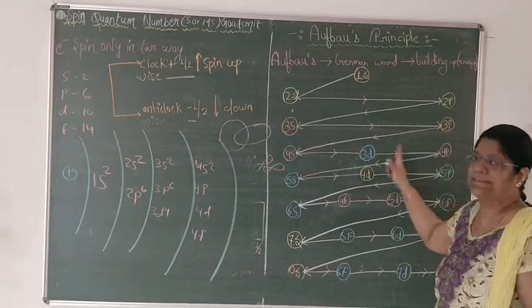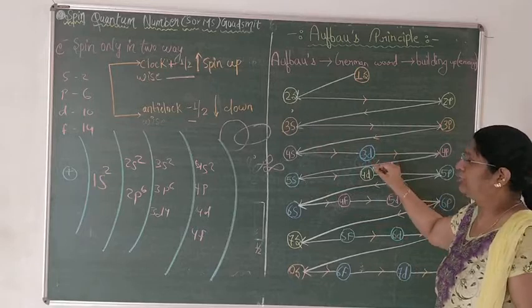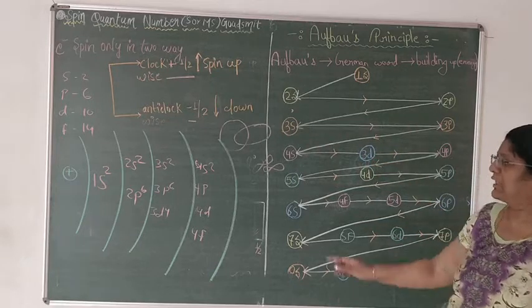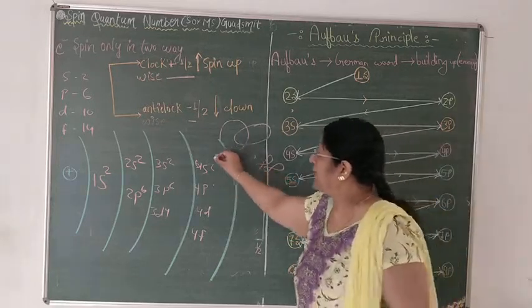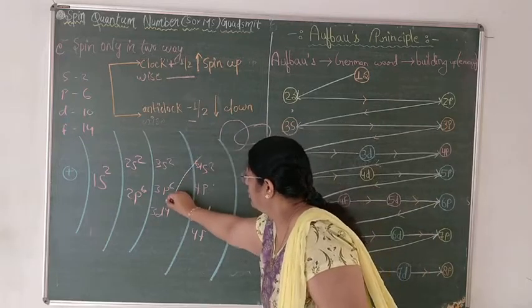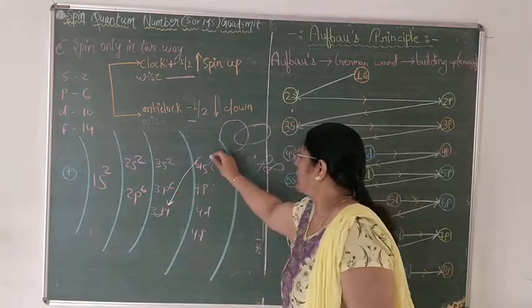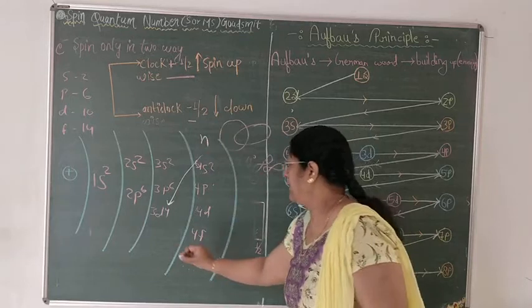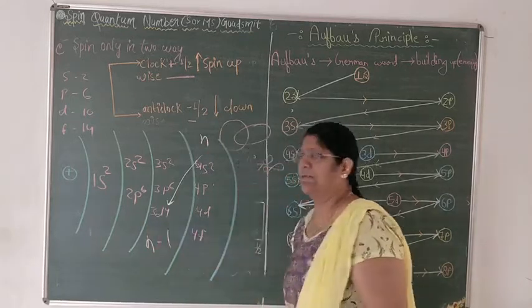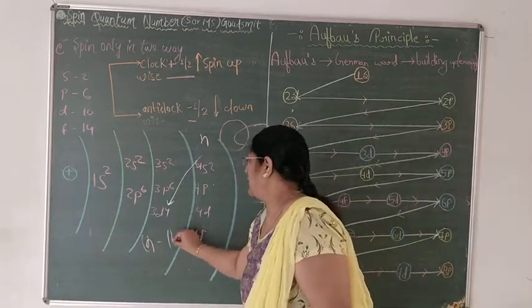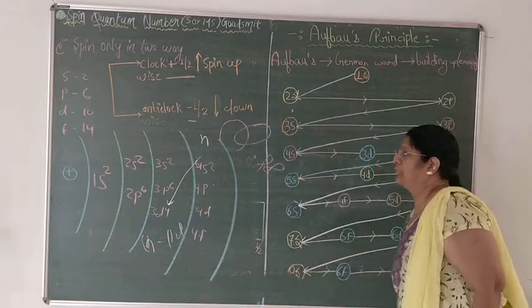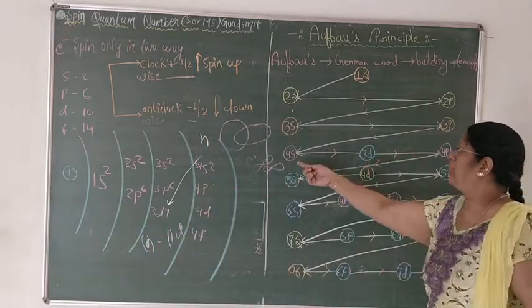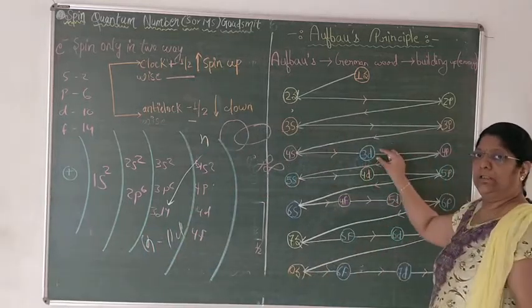In between 4s and 4p we have to fill 3d. We fill 4s, and then we come back to 3d. So if the outermost shell is the n shell, we come to the n minus 1 d shell to fill electrons. So it is 4s, 3d, 4p.